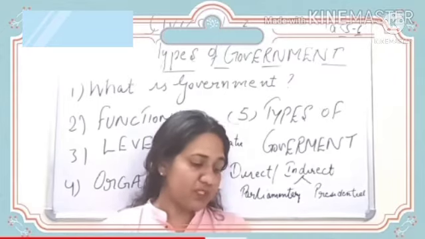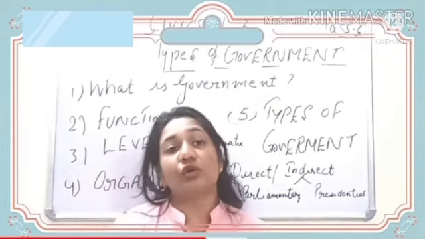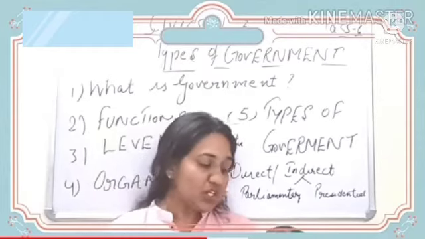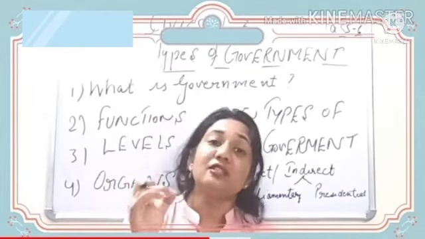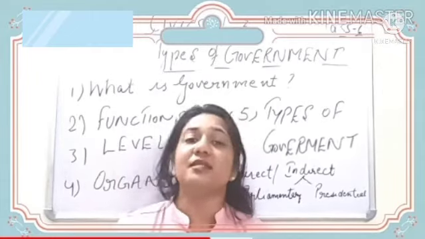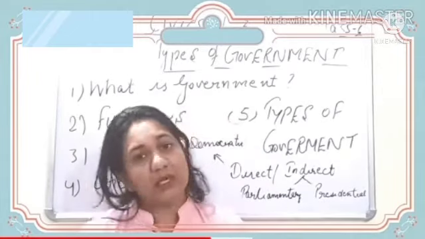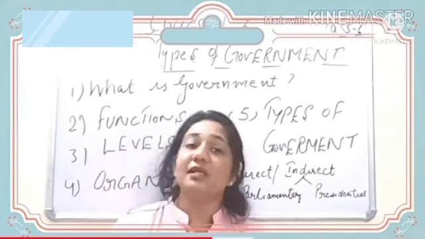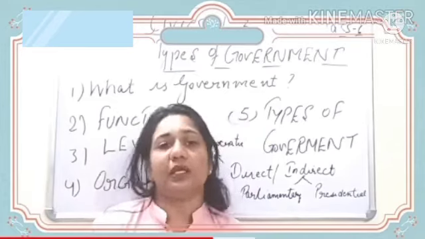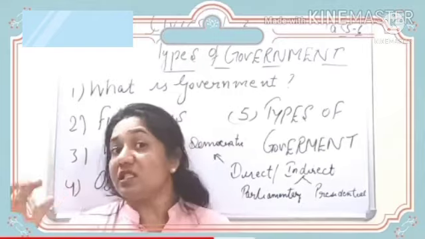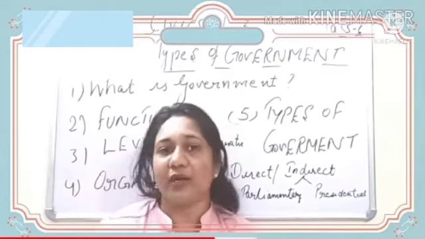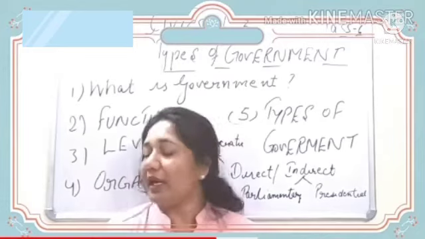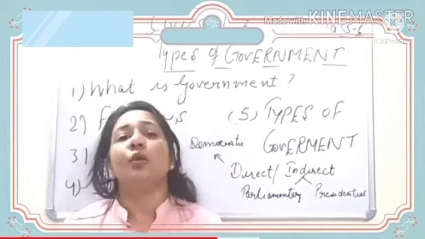She is not responsible to the legislature and the electorate body. So however he is elected to that body, he is not at all responsible. She appoints his or her own team members. He appoints for his help, for his assistance, his own members. It can be a list of maybe 5 to 10 members who are very trustworthy, and he can take their help in his decision making policies, but their decisions are not binding on him. Okay. They are not the members of parliament. They are just his known members, you can see.